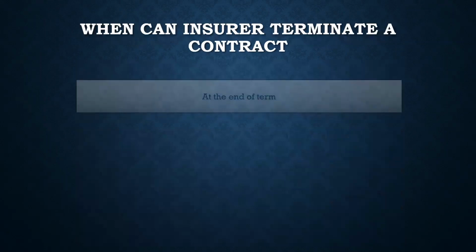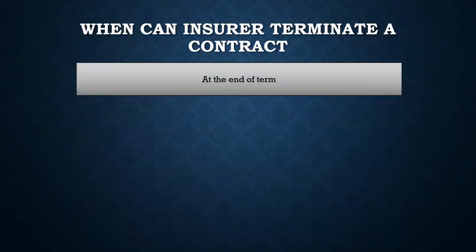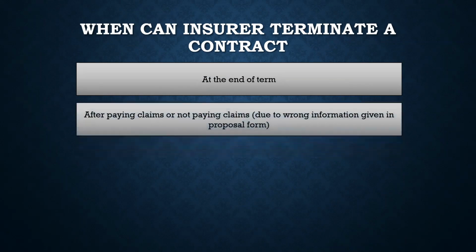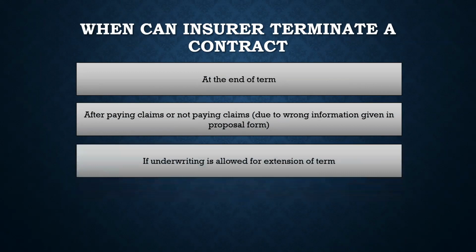Moving on. So when can an insurer terminate a contract? As I mentioned, that is at the end of the term, which is usually the endowment, like the example that I gave, after paying claims, or not paying claims because of wrong proposal forms, or if underwriting is allowed for extension of term. So this is the alteration, right?